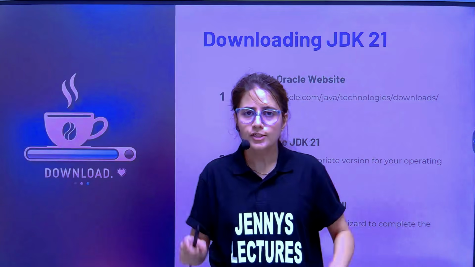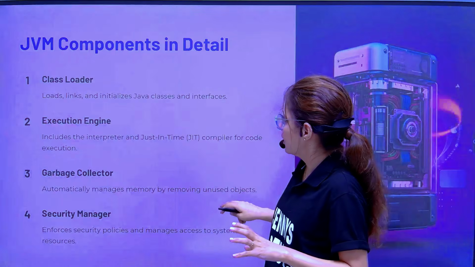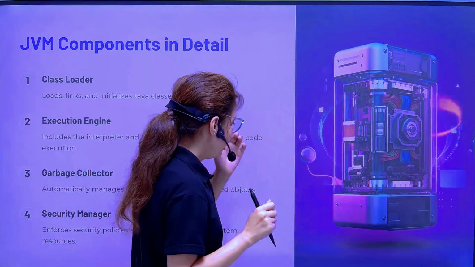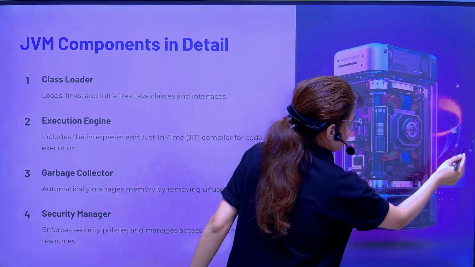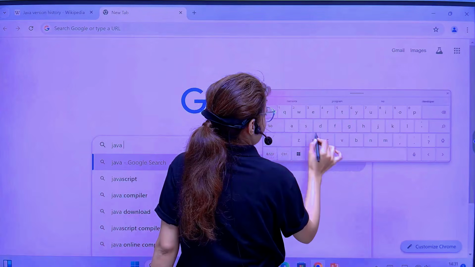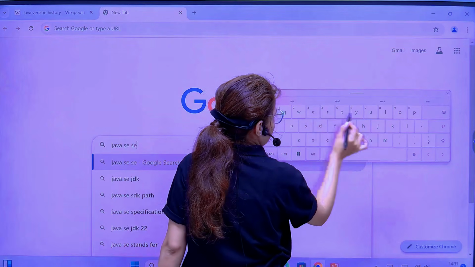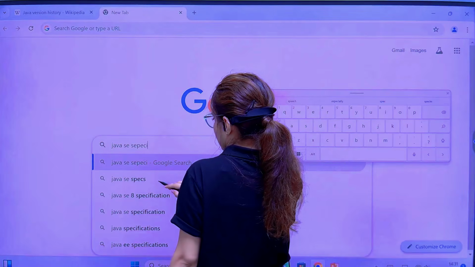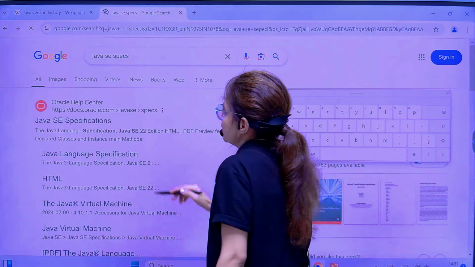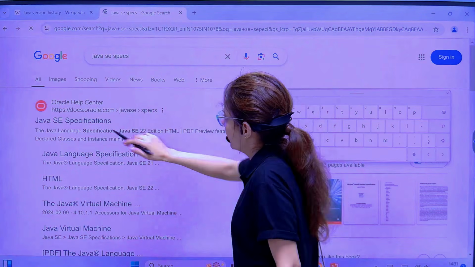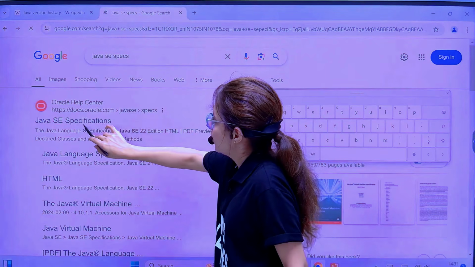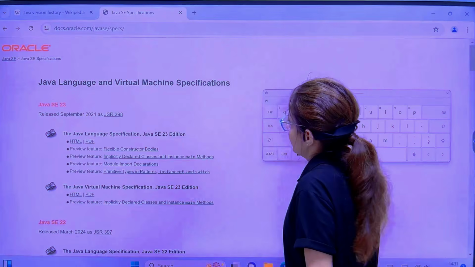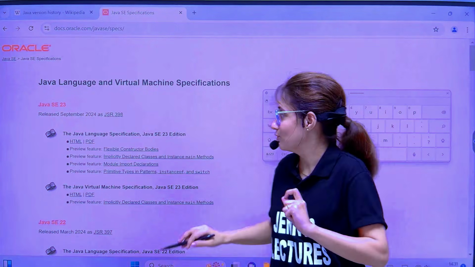Now I'll show you first, before downloading, those specifications, JLS and all. So what you need to do is go to your Chrome. Here you just type Java SE specifications, or specs. See, the first link is from Oracle. Okay. So click on Java SE specifications and you will see those language specifications I have told you about.